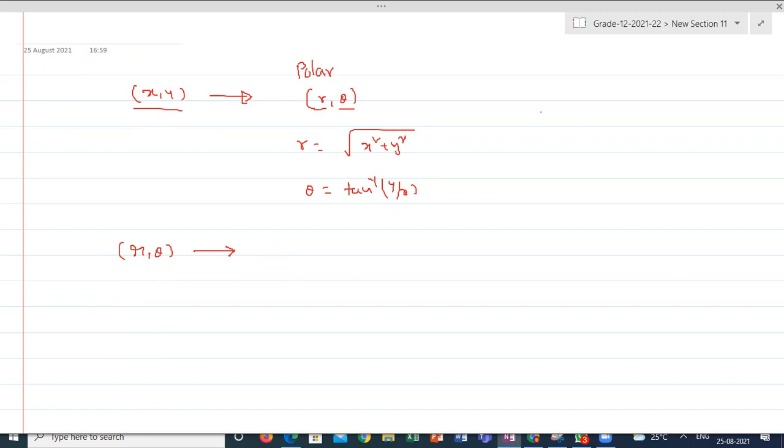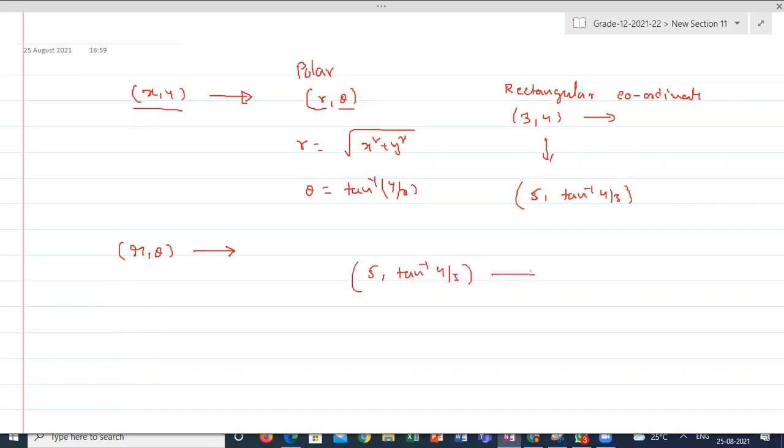Suppose I am giving 3, 4, this is a rectangular coordinate system. If I am converting into the polar coordinate system, this will be 5, tan inverse 4 by 3. Suppose the question is 5, tan inverse 4 by 3. If I am asking you to convert to the rectangular coordinate system, how will you do?